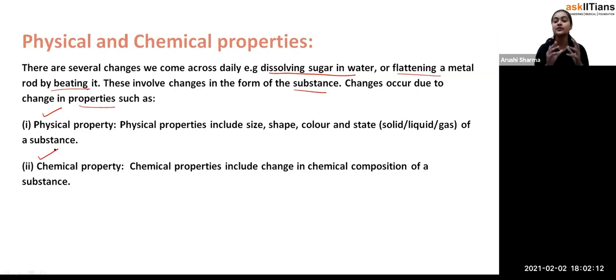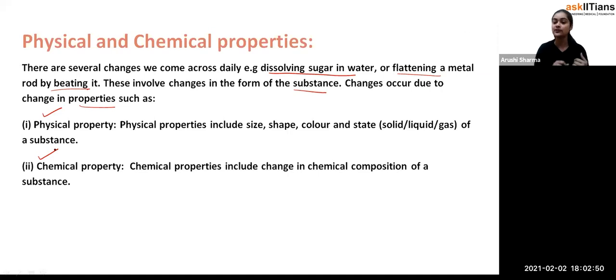See, the changes going on around us, they have given you some examples: dissolving sugar in water, flattening a metal rod by heating it. There are so many other changes going on around us, like melting of ice, freezing of ice, boiling of water, burning of paper, burning of wood, burning of coal. After some changes we get another type of substance, so that's how the change has occurred, and those changes occur due to a change in their properties. Now, what are these properties, students?